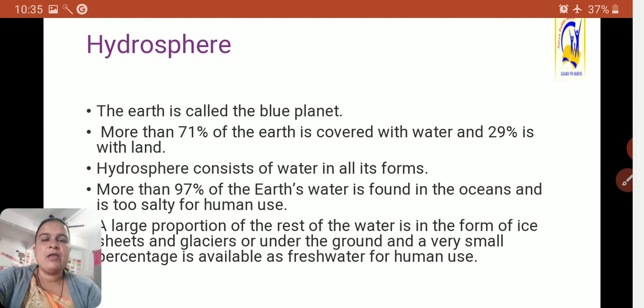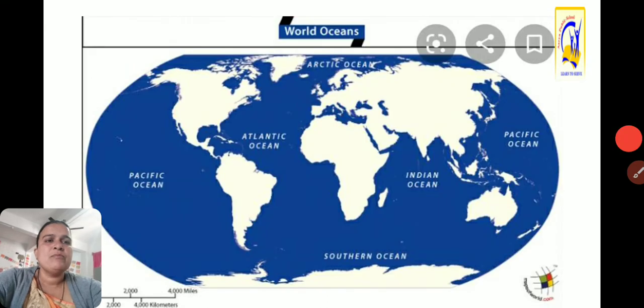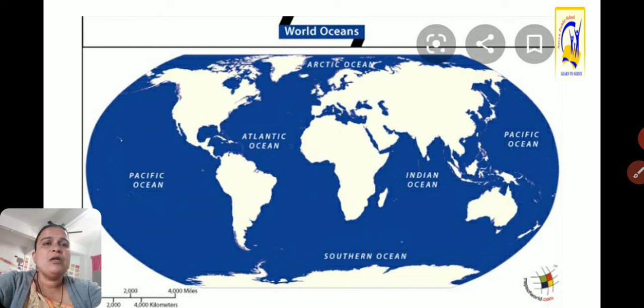And that's why whenever there is a water problem, there is a call to save water and use water carefully. Now here we can say this is the hydrosphere, which is divided into 5 major oceans.